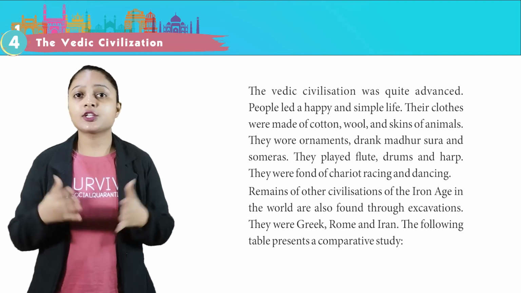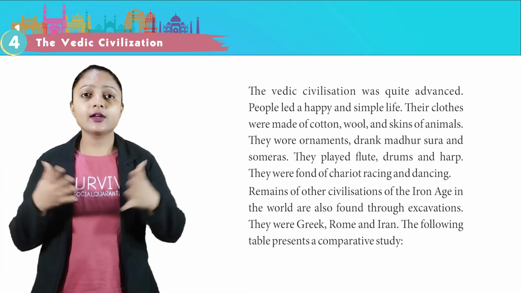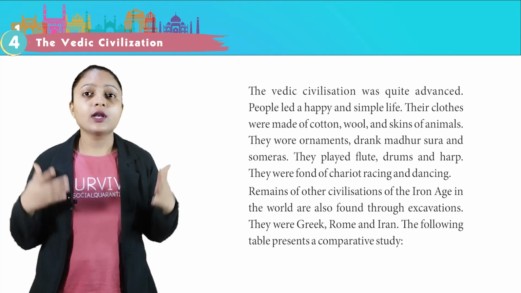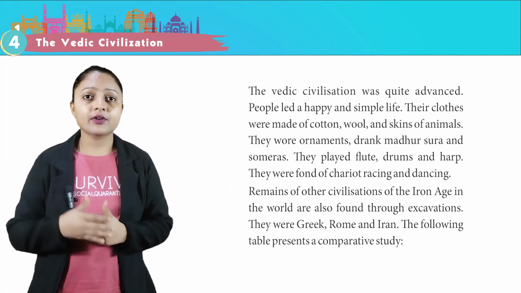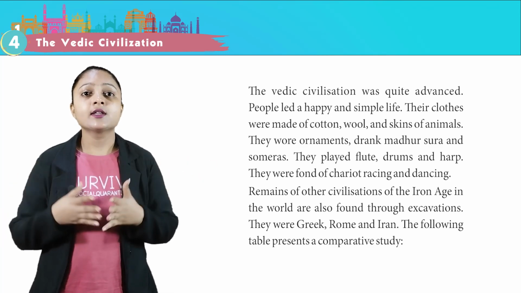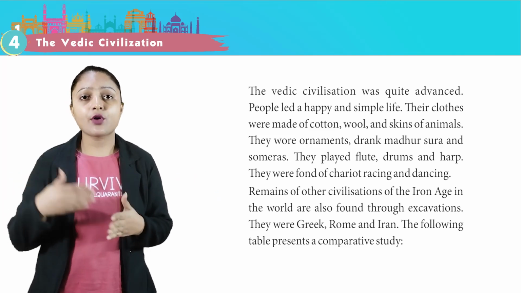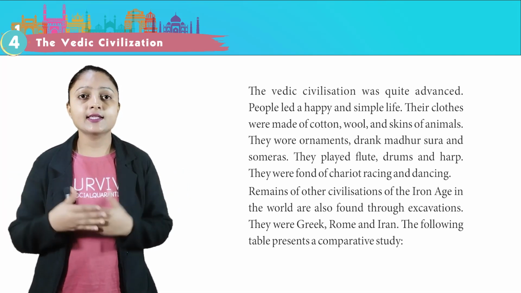The Vedic civilization was quite advanced. People led a happy and simple life. Their clothes were made of cotton, wool and skins of animals. They wore ornaments, drank Madhursura and Somras. They played flute, drums and harp. They were fond of chariot racing and dancing.